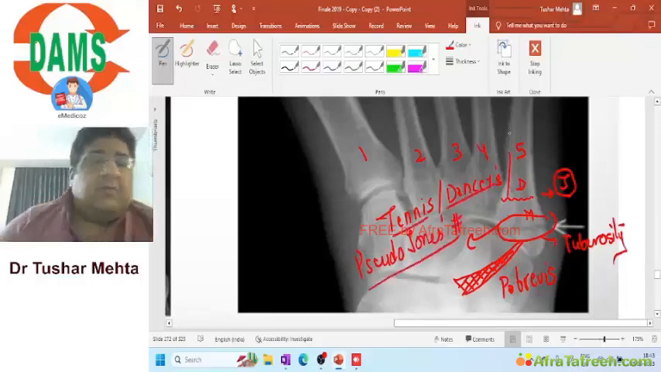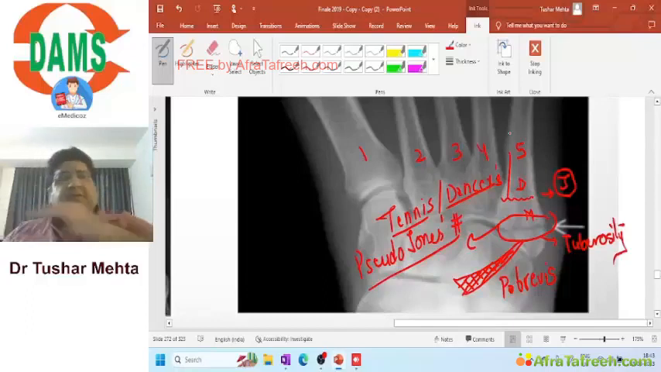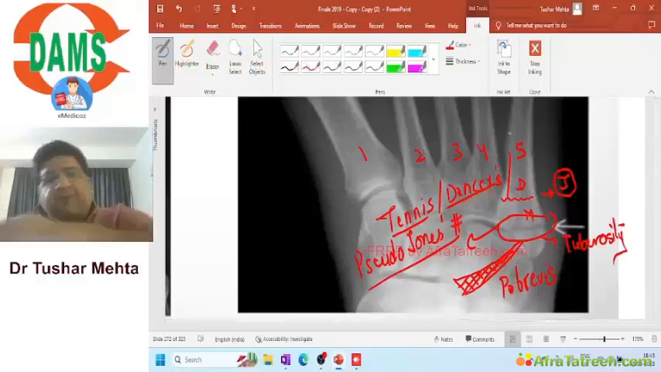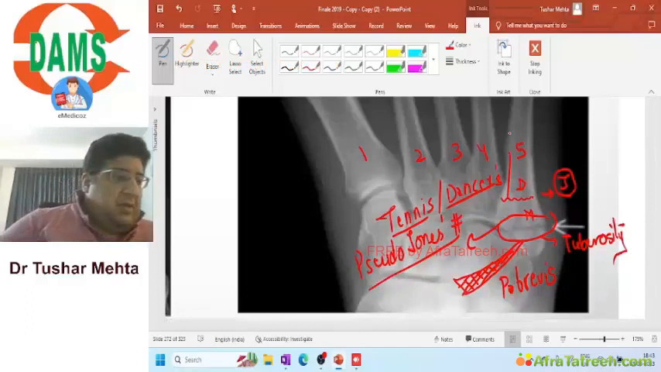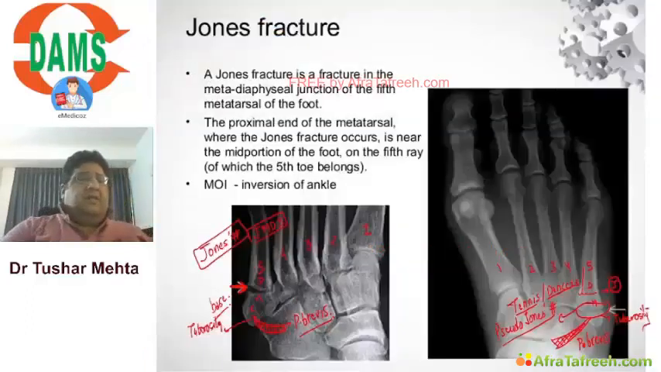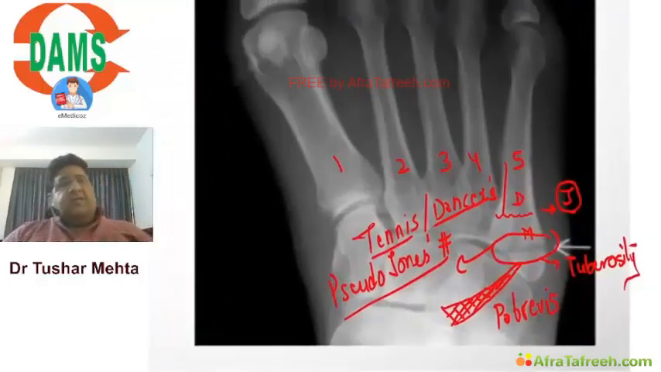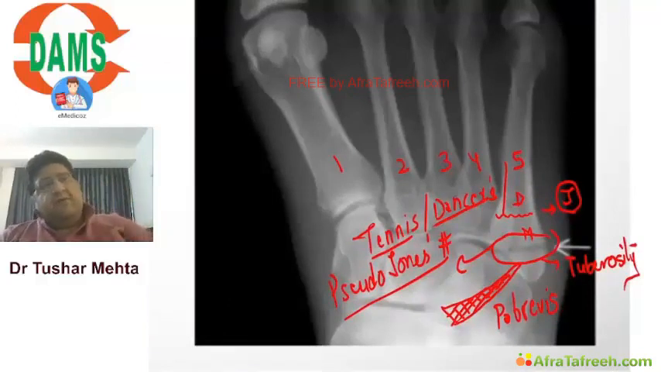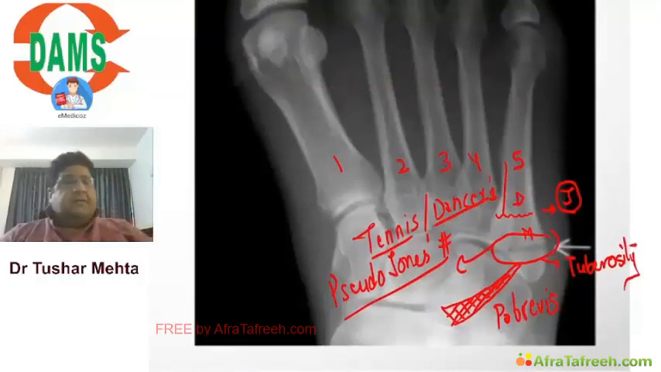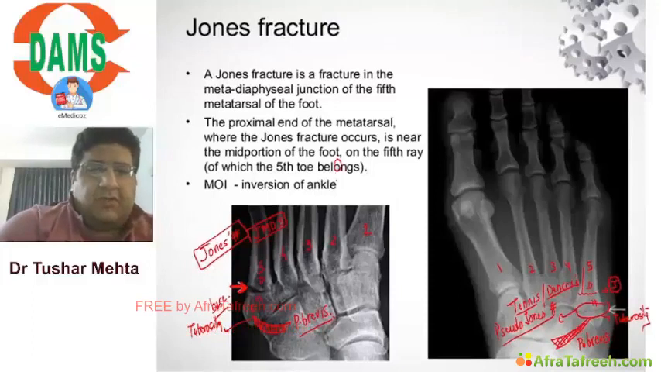So what I want you people to understand is that P for pseudo-Jones fracture is due to P for pull-off, P for peroneus brevis, leading to a fracture line which is slightly P for proximal to Jones. Are we able to understand this, everyone? Yes or no? So Jones and pseudo-Jones, are these two fractures clear to all of you? So this was your fracture number 8.